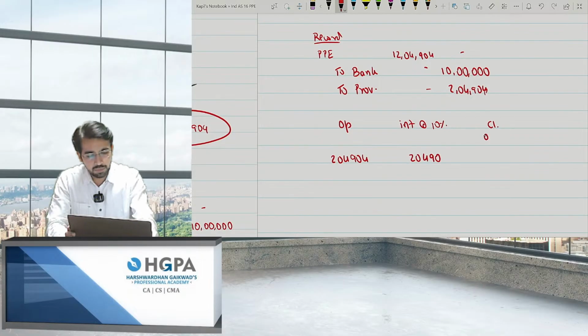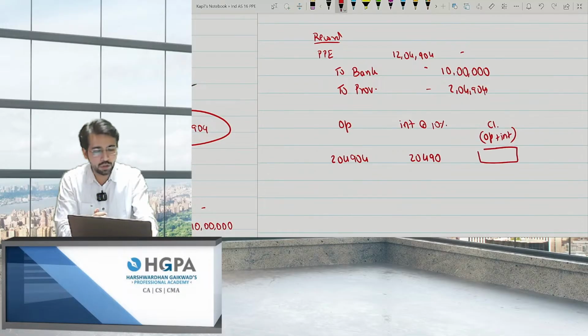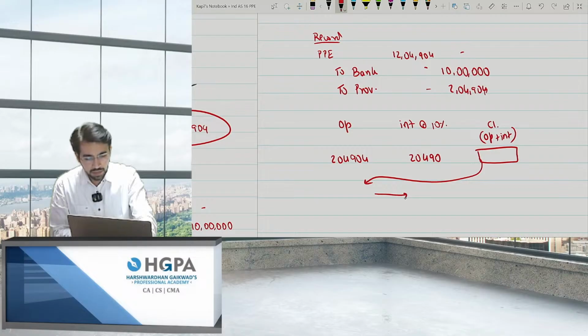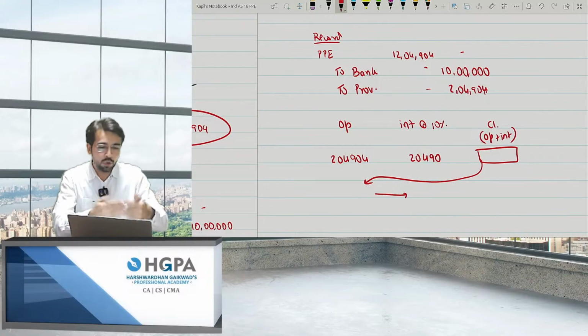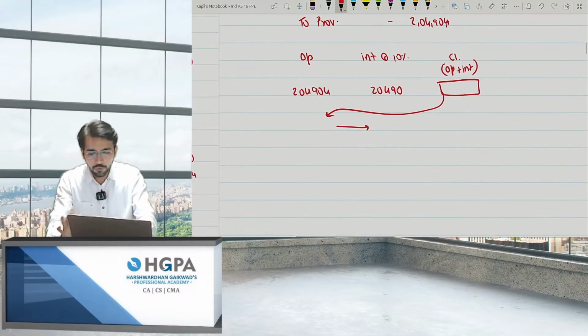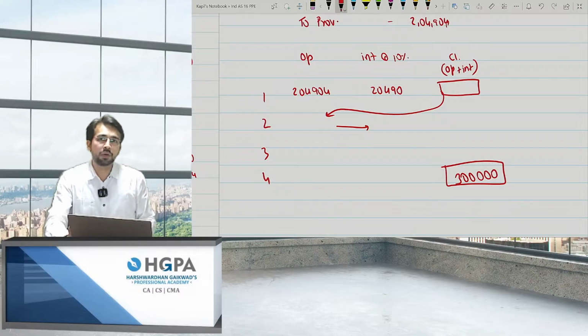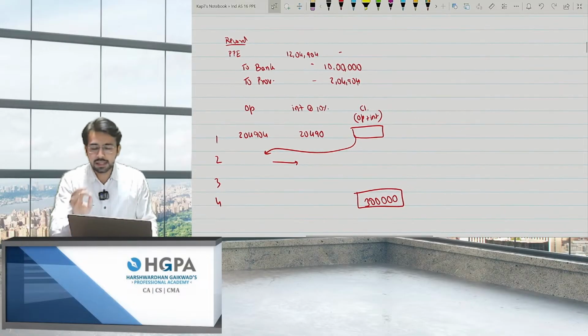Then what? Closing is nothing but opening plus interest. You just have to add it. Whatever the added cost is becomes the opening for the next year. Again, next year, 10% interest and so on. It will go on till 4 years. At the end of 4 years, year 1, year 2, year 3, year 4, you will get this amount as 3 lakh rupees. This is known as unwinding of interest, the unwinding process.